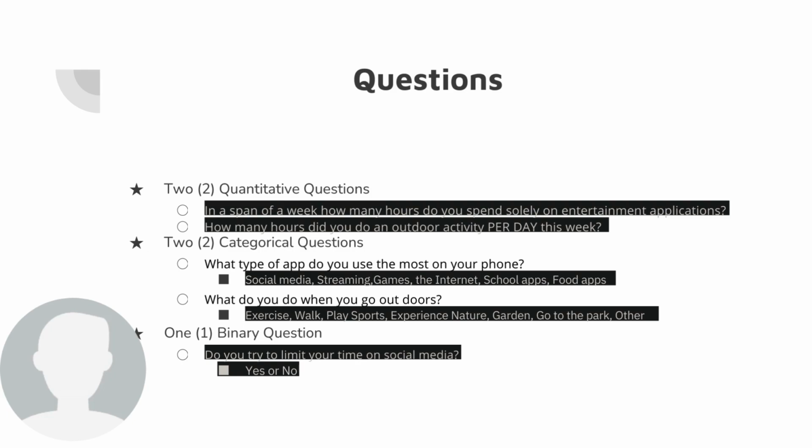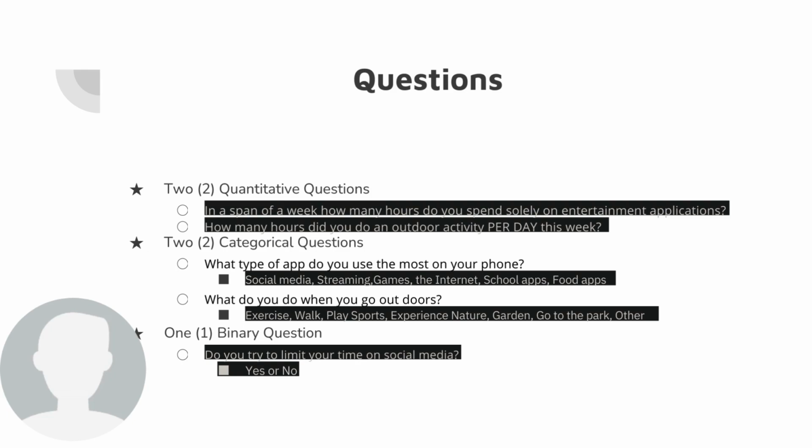The second categorical question I chose was, what do you do when you go outdoors? This question wanted you to select how you spent the majority of your time when you were outdoors.